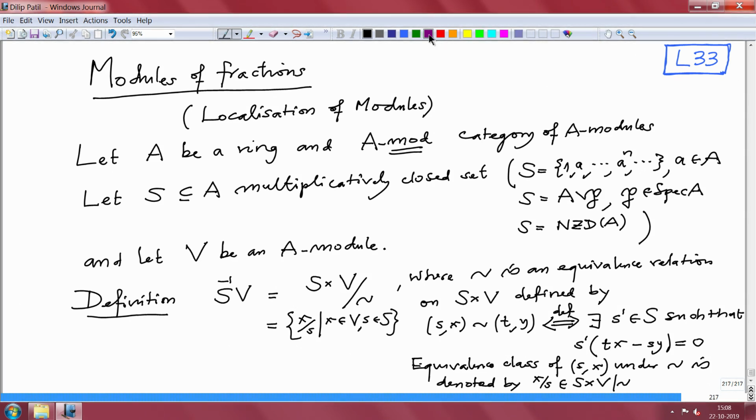Now here I will remind you to check several things which I will not do. First of all, one has to check that this is an equivalence relation, that is, it is reflexive, symmetric and transitive. So that is one, and then this is the quotient set. Now the next one is, I want to make this a module over a ring. We remember we have already constructed S inverse A. This is a ring